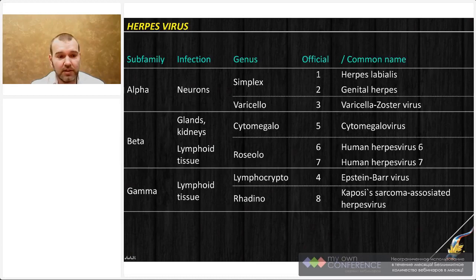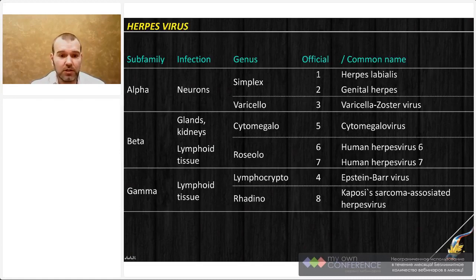The alpha subfamily affects neurons and establishes latency in neural tissue. The beta subfamily has affinity to different glands, meaning lymph nodes and lymphoid tissue, kidneys, and the gamma subfamily is identified only in lymphoid tissue. Every subfamily is subdivided further into genera, and as you can see in those pictures, we have simplex, varicella, cytomegalo, roseola, lympho, crypto, and rhadino genera.